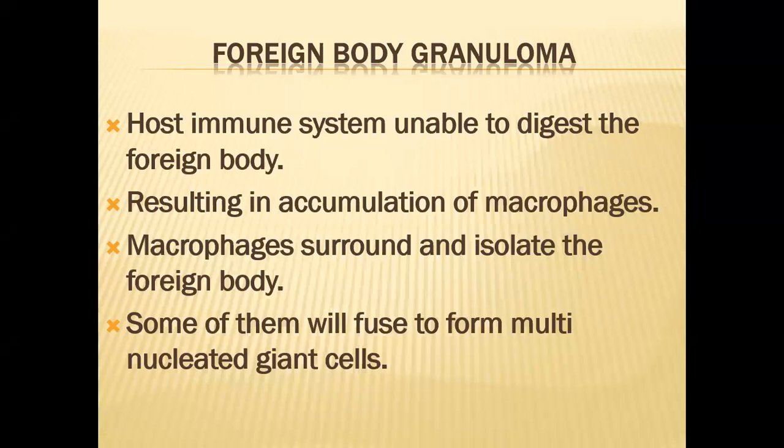And some of these macrophages fuse together to form multinucleated giant cells. Somewhat they wall off this foreign body to prevent the spread of these particles to different parts of the body. So these are the foreign body granulomas.